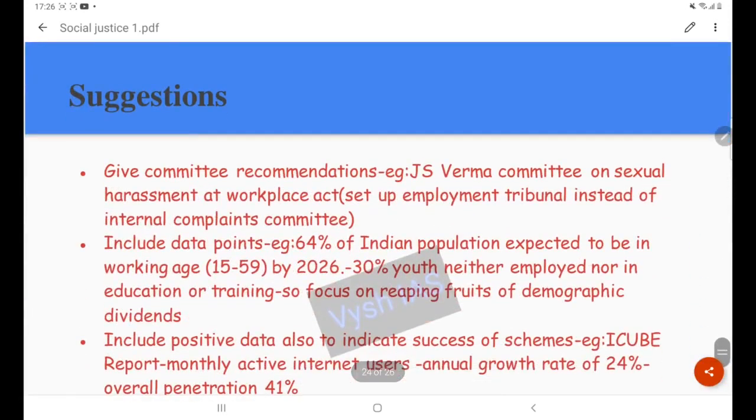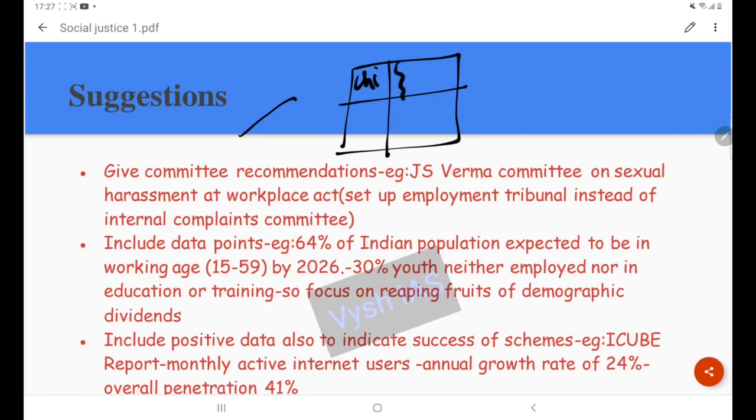Okay, now suggestions, way forward, what you can add in the way forward. So the primary thing you can do is, for each section, you have to create some sections for children and women. So here you will be getting some commission recommendations whenever you are learning. So keep that. Don't learn all the recommendations of all the committees. It is enough if you are learning the name and any one unique recommendation, because in a mains answer sheet, that's all you can write in an answer.